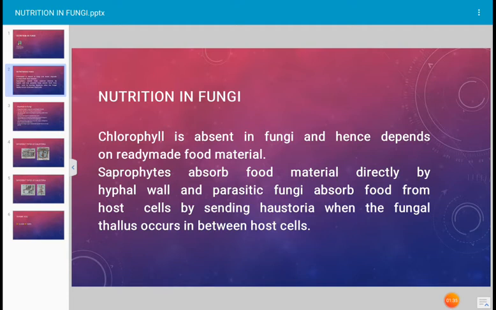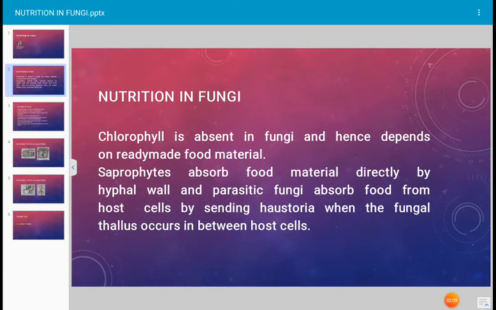Okay. And in case of parasitic fungi, the fungi which cause diseases, what happens? When the fungus enters into the host tissue, initially it spreads into the intercellular spaces. What is intercellular space? The space which is present between the cells of host tissue. In this region, the intercellular hyphae of the fungus produce different types of haustoria in different types of parasitic fungi.